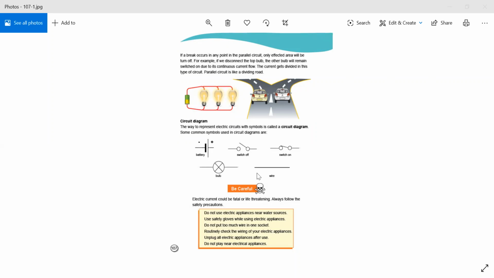Electric current could be fatal or life-threatening as well. Always follow the safety precautions. Do not use electrical appliances near water sources. Use safety gloves while using electric appliances. Do not put too much wire in one socket. Routinely check the wiring of the electric appliances and unplug all electric appliances after use. Do not play near electrical appliances.